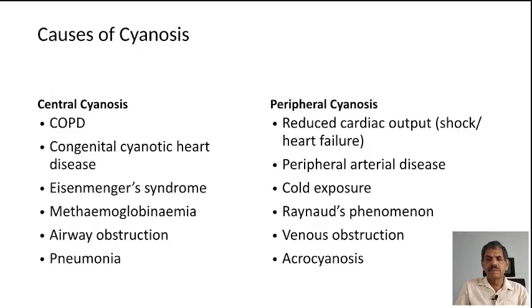Again, a few important causes you have to consider. Central cyanosis: COPD, congenital cyanotic heart disease, Eisenmenger syndrome, methemoglobinemia, airway obstruction, pneumonia. All these conditions we have discussed, but these are the common conditions known to produce central cyanosis. For peripheral cyanosis: reduced cardiac output as in shock and heart failure, peripheral arterial disease, exposure to cold, Raynaud phenomenon, venous obstruction and acrocyanosis.